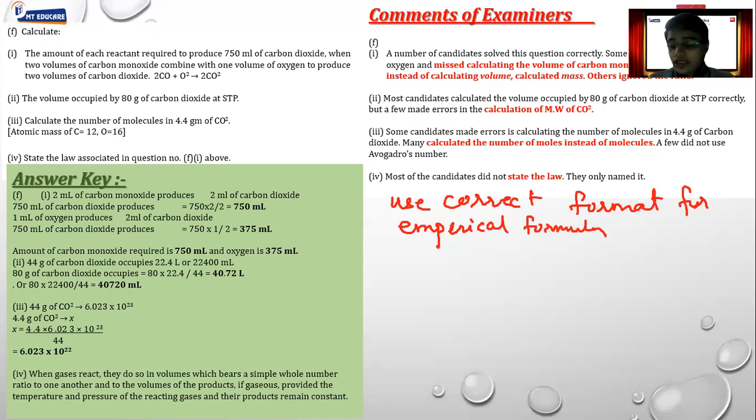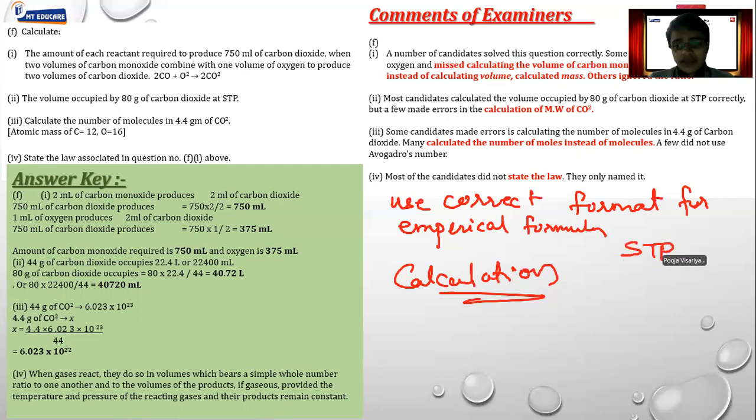Second thing, always concentrate on your calculation. Here in calculation, the accuracy is very important. If your calculation is wrong by even a small decimal, your answer will be wrong and you will lose marks. So find out the correct accuracy. Next, you need to remember a few general points, that is standard temperature and standard pressure.